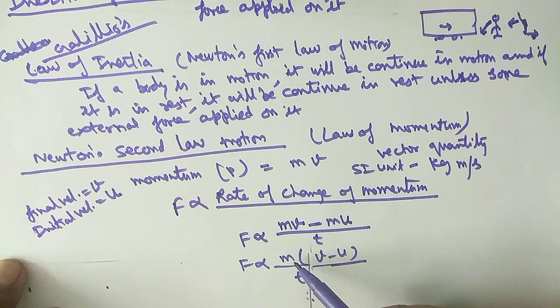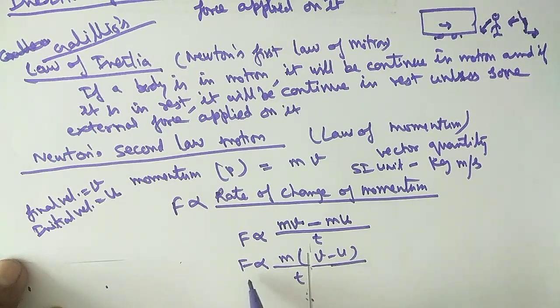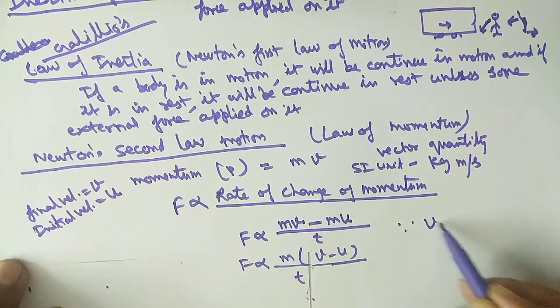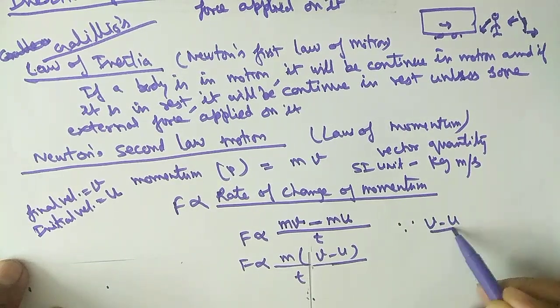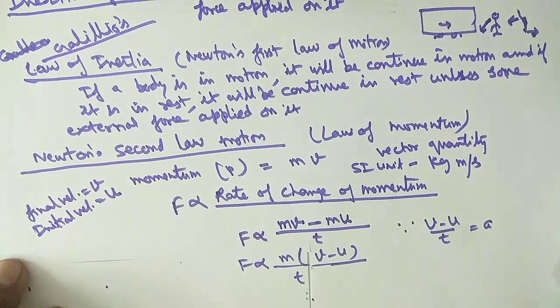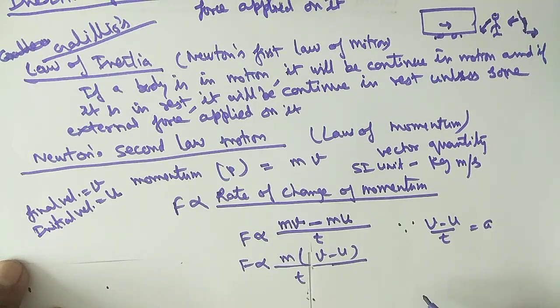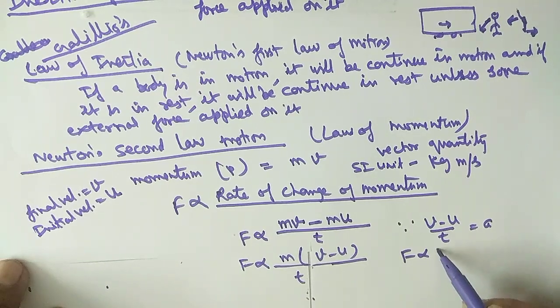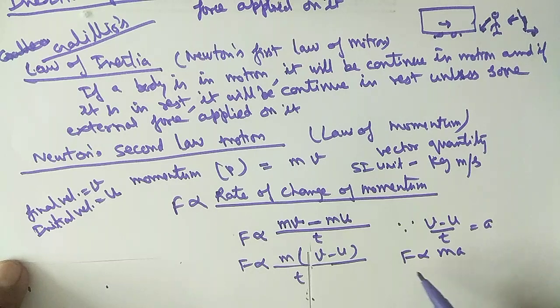You will not change the mass, you will change the velocity of the body. So we can write force is directly proportional to mass into change in velocity upon t. And since we know (v minus u) upon t is equal to the acceleration of the body according to the definition of the acceleration, we can write F is directly proportional to m into a. Is it clear? M into a.